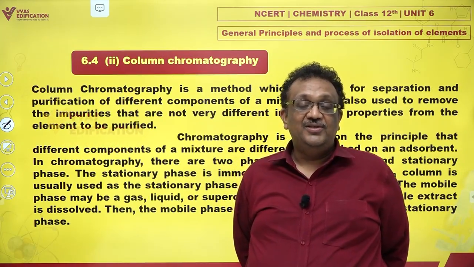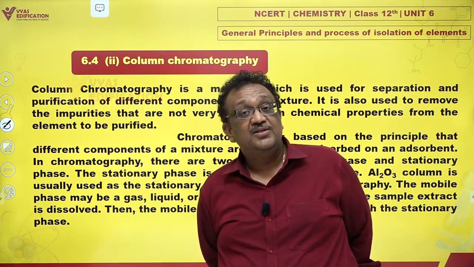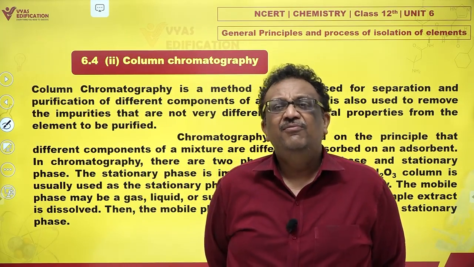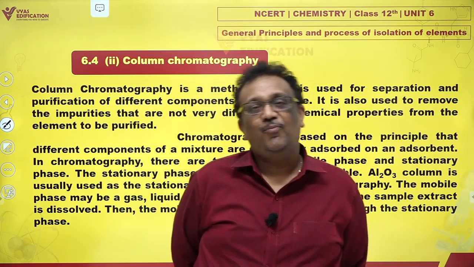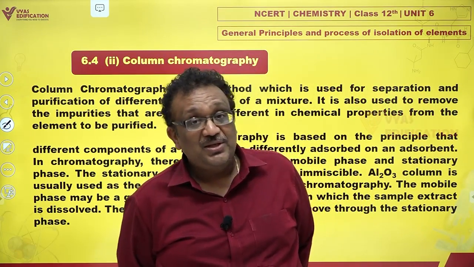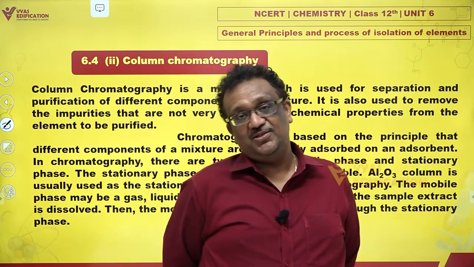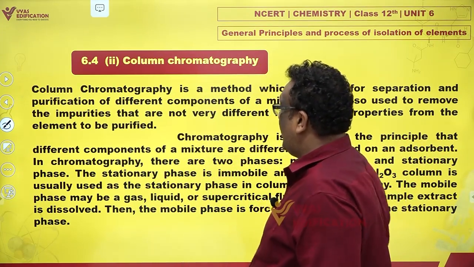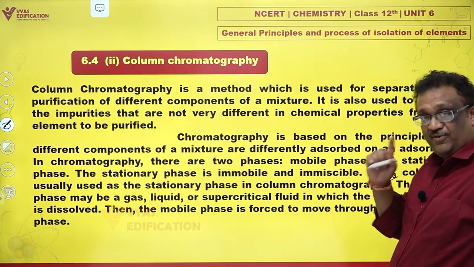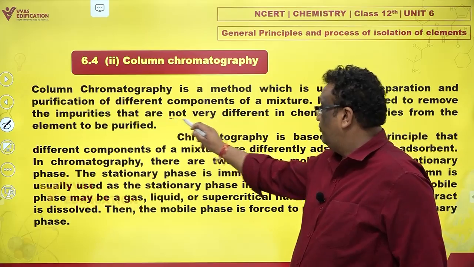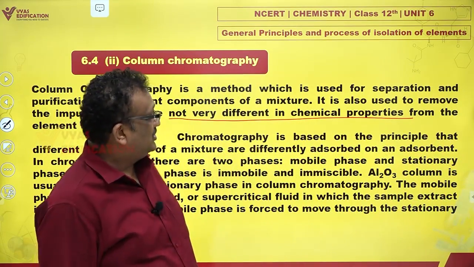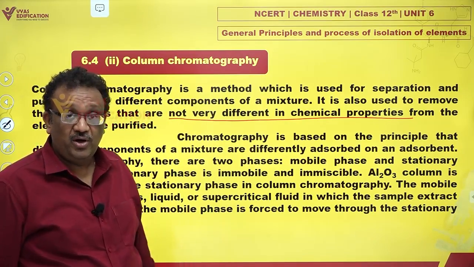Column chromatography is a very interesting method. It is used for separating a mixture of substances which have very, very similar chemical properties. But still, if they are different, can they be separated using column chromatography? Yes. How do we do that? There are different phases. First point, where is it used? When substances are not very different in chemical properties, they are similar and difficult to separate, then we use column chromatography.